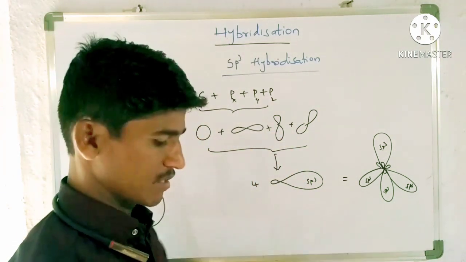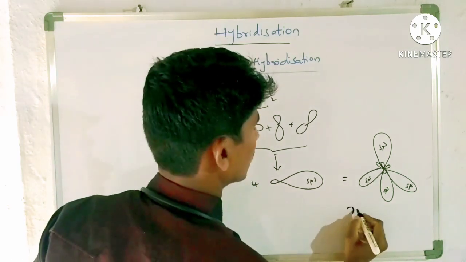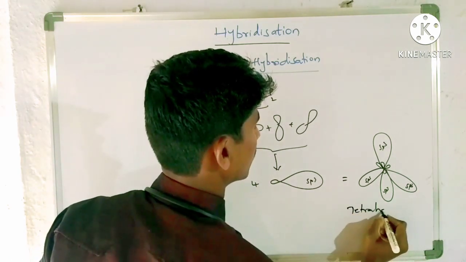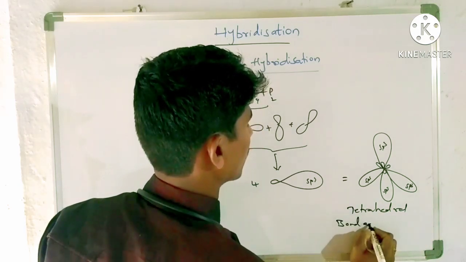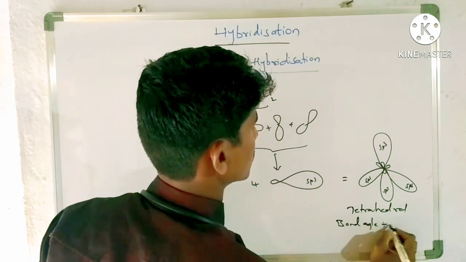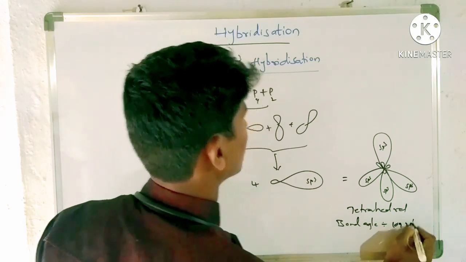So intermixing of orbitals with different energies produces new orbitals with equivalent energy as well as shape, and they are arranged like this. That arrangement is a tetrahedral arrangement, and the bond angle is 109 degrees 28 minutes.